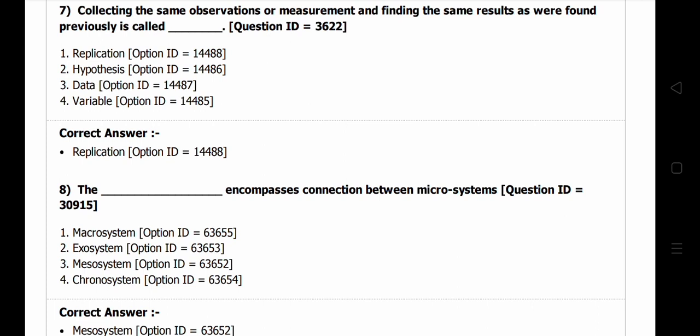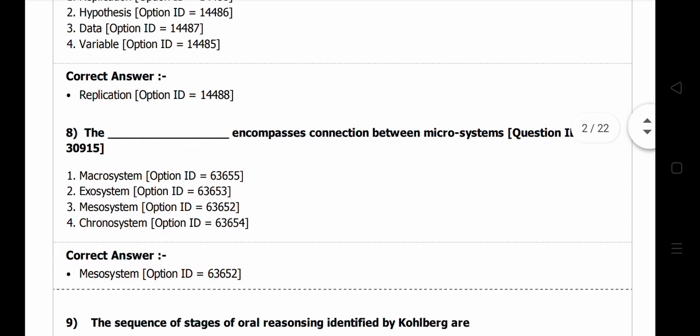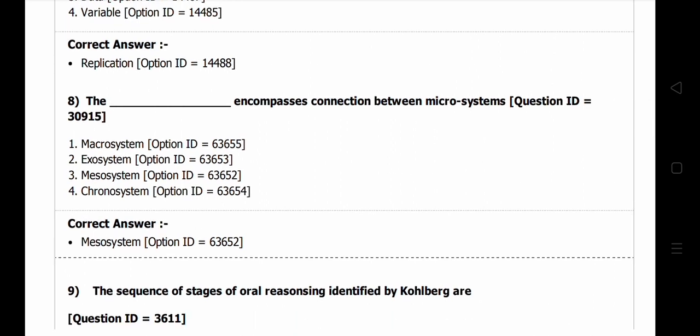The dash encompasses connection between microsystem and microsystem. So here the mesosystem encompasses connection between microsystems. This is from Bronfenbrenner's model of development.